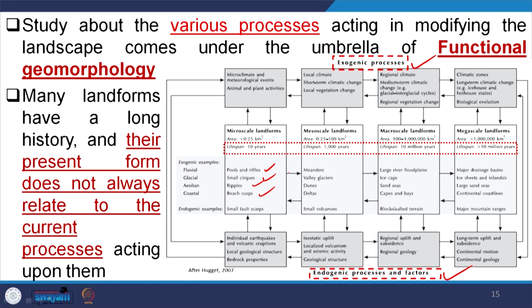Similarly, if we increase the time span to tens of millions of years, we get major drainage basins, large scale sand seas, continental coastlines. These are the products. So, with the involvement of endogenic and exogenic processes, the product is the same, but sometimes the superficial processes dominate, sometimes the endogenic processes dominate.